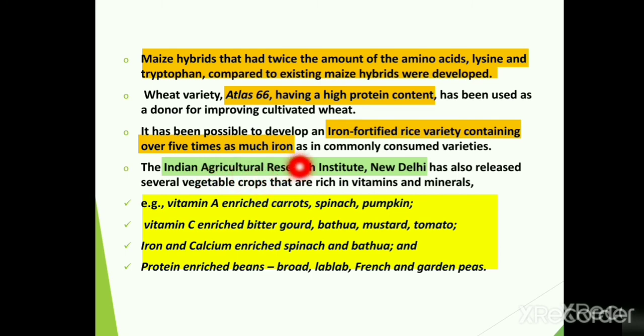Indian Agricultural Research Institute, New Delhi, has also released several vegetable crops that are rich in vitamins and minerals. For example, vitamin A enriched carrot, spinach, and pumpkin, vitamin C enriched bitter gourd, bathua, mustard, and tomato. Iron and calcium enriched spinach and bathua. Protein enriched beans, that is varieties of beans which include broad beans, lablab, in Hindi it is called as semfali, French bean, in Hindi it is also called as fansi, and garden pea.